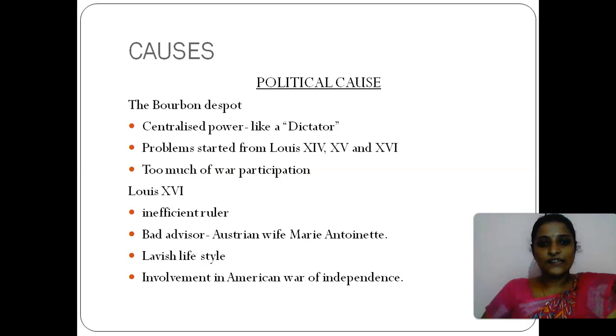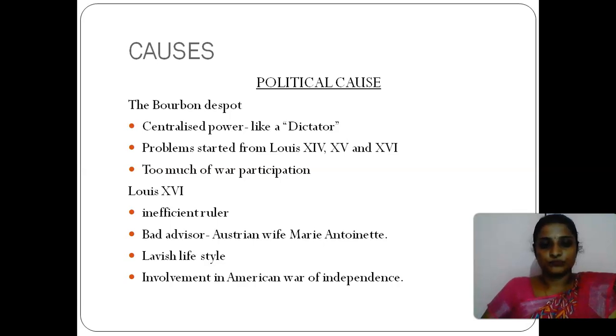So what did they do? These rulers took part in too many wars, and all the wars caused a lot of difficulties to the French people. They took part in unwanted wars only for prestige. Because of those wars, nothing good was going to happen to France.